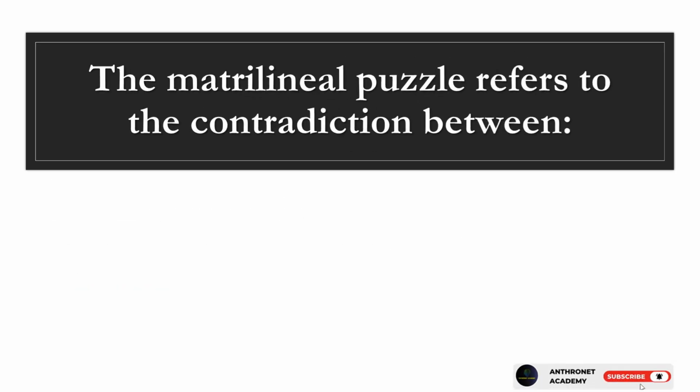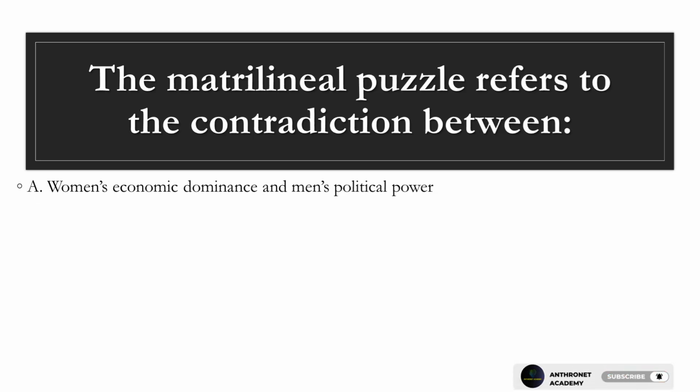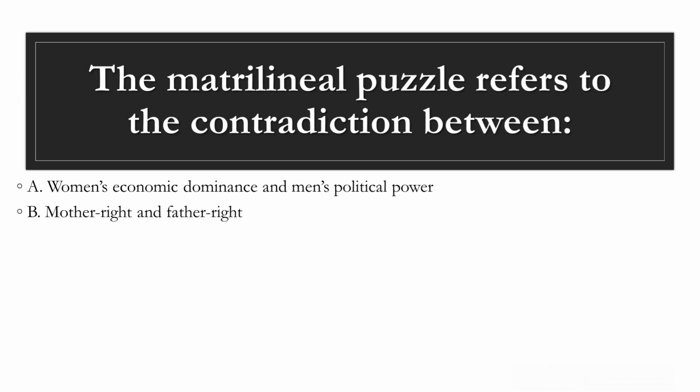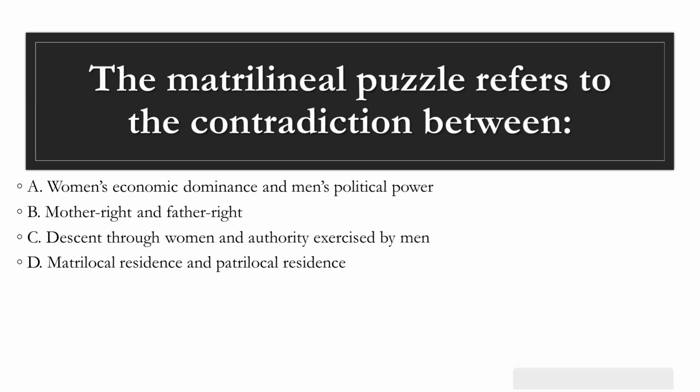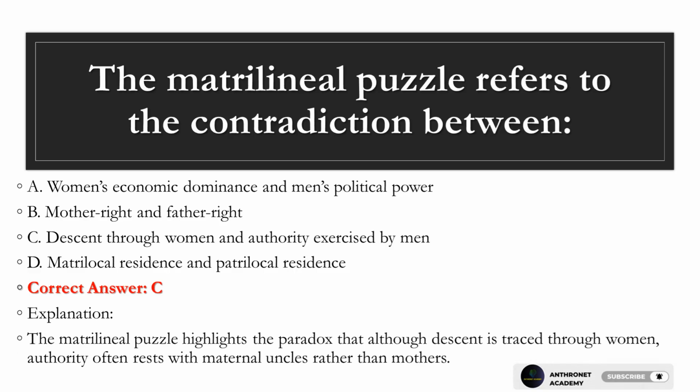Question 23. The matrilineal puzzle refers to the contradiction between A. Women's economic dominance and men's political power. B. Mother right and father right. C. Descent through women and authority exercised by men. D. Matrilocal residence and patrilocal residence. Correct answer, C. Explanation. The matrilineal puzzle highlights the paradox that although descent is traced through women, authority often rests with maternal uncles rather than mothers.